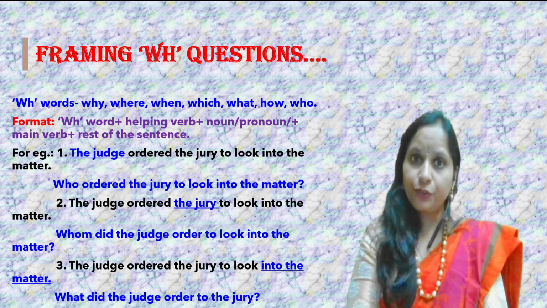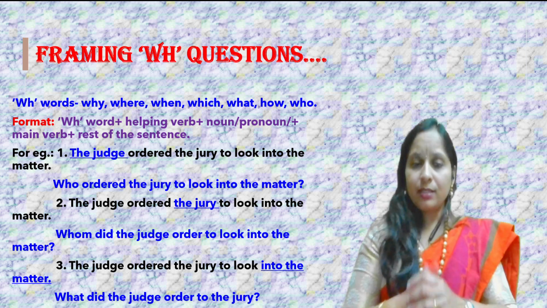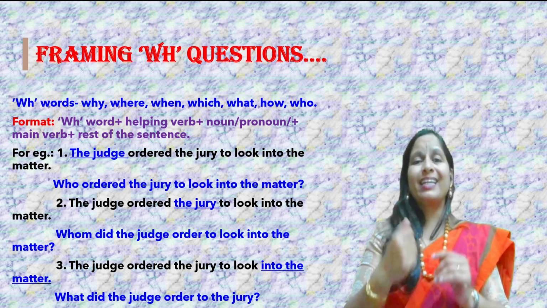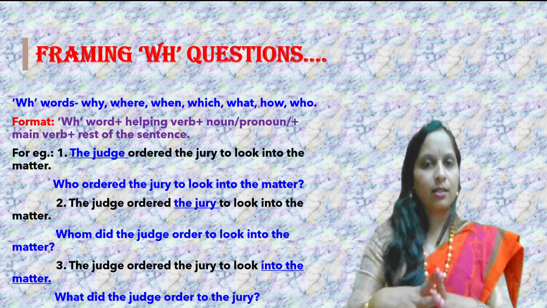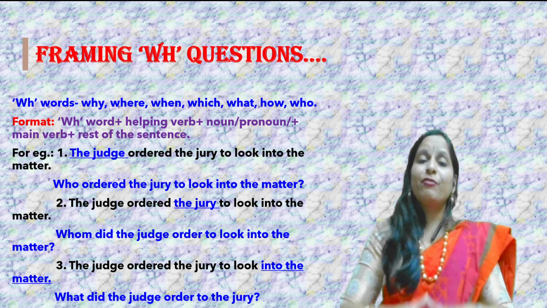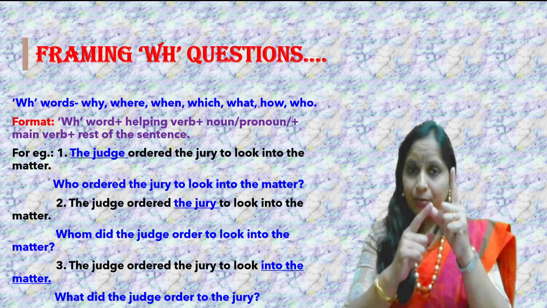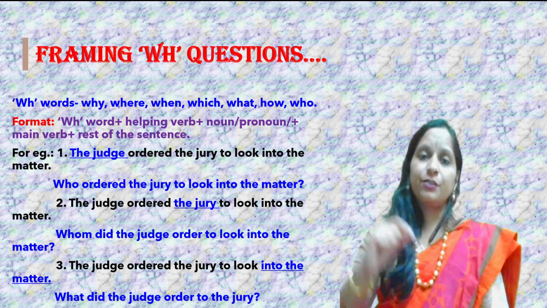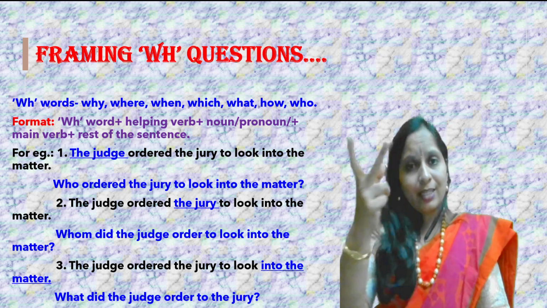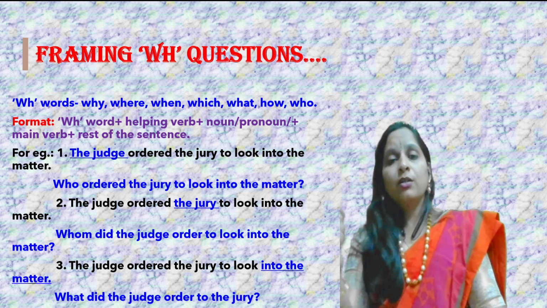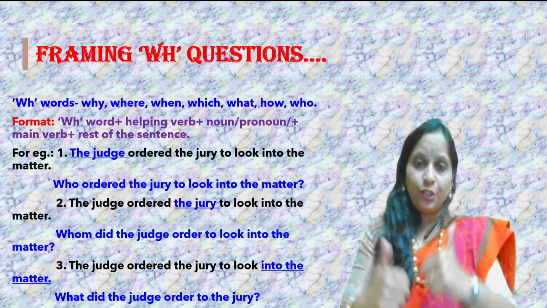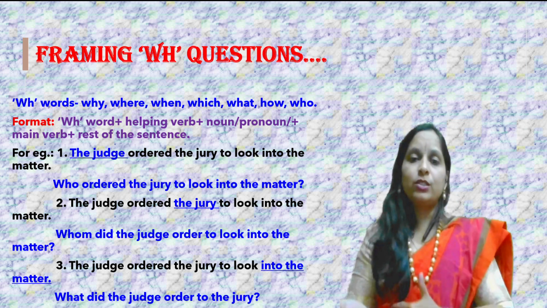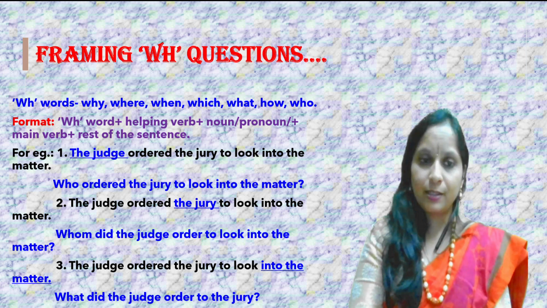From the exam point of view, dear students, you will be asked a question: frame a WH question so as to get the underlined word as your answer. So I have taken the same single statement and underlined different phrases so that you will check out how a question will differ for each statement. How do we frame different questions relevant to these statements?